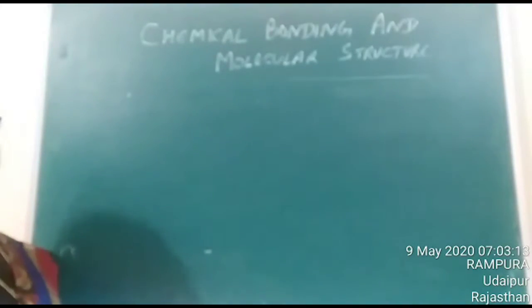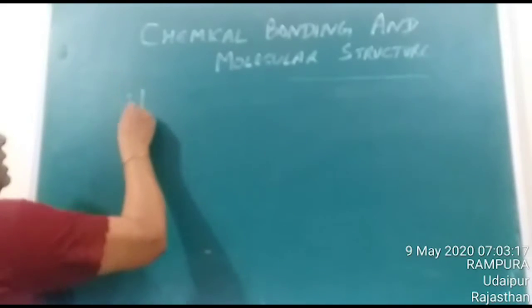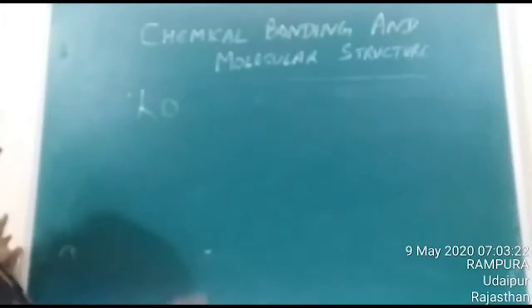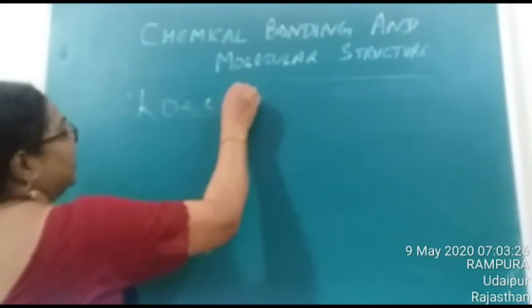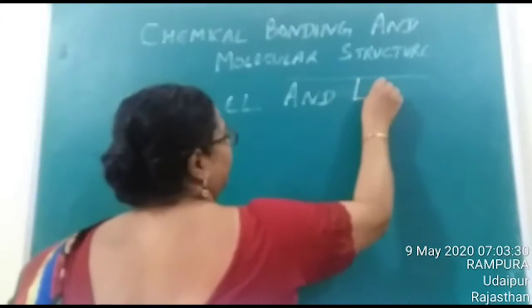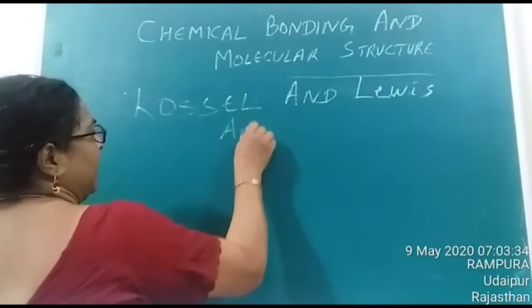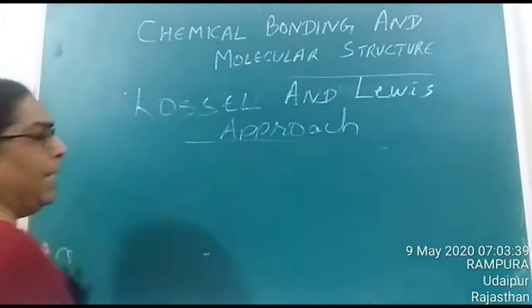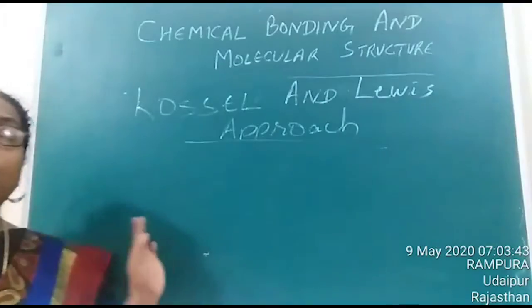And let us start the chapter by explaining about the Kossel and Lewis approach to bonding. So we are going to study about Kossel and Lewis approach to chemical bonding. Okay, let us study how they explain the concept of chemical bonding.